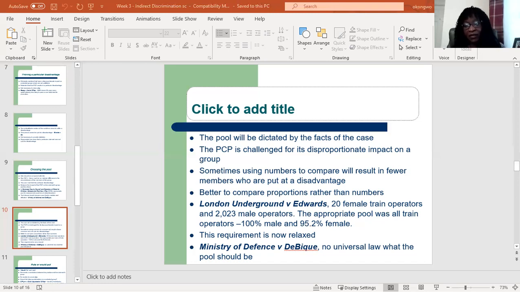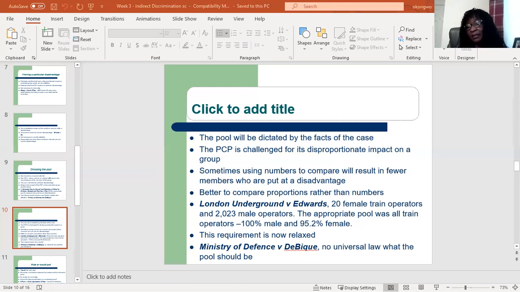So it's better to use proportions rather than numbers, because using numbers might make the number insignificant. The tribunal is entitled to use its discretion to take account of statistics showing a percentage of the women who could comply in contrast to men. So the requirement of using a pool is now relaxed.